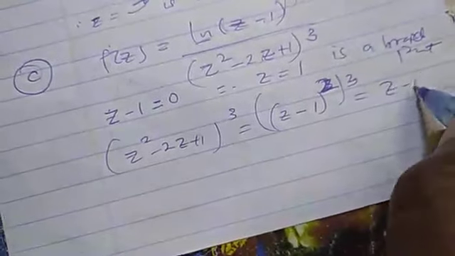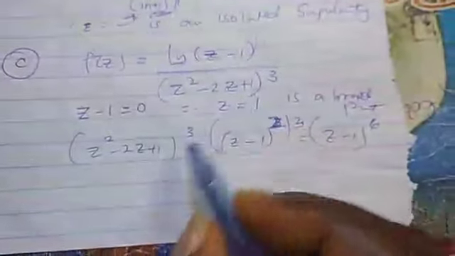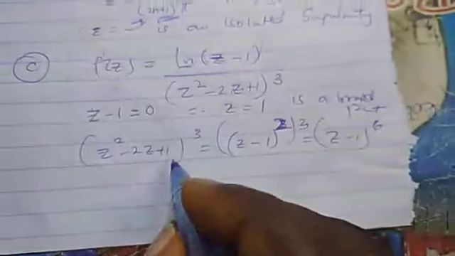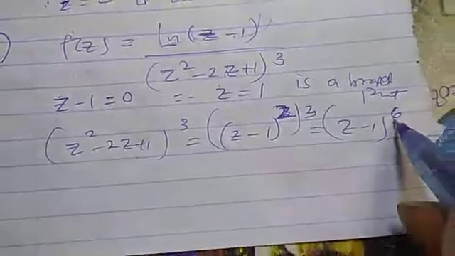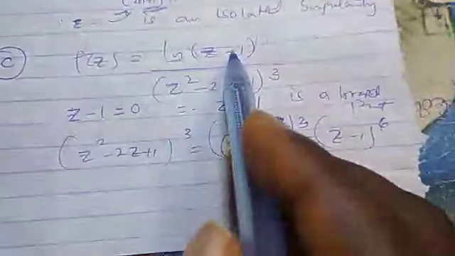So this is (z minus 1) to the power 6, since 2 times 3 is 6. So in this case, z equal to 1 is a branch point. It's also a pole, an isolated singularity. It's a pole of order 6. z is equal to 1 is a branch point and also a singularity.